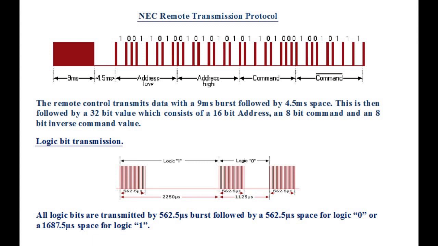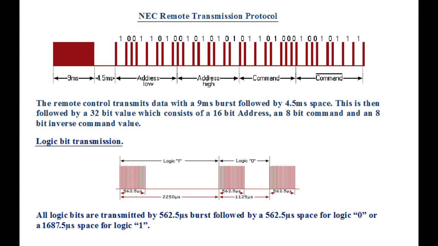Let's take a look at the transmission protocol. The data transmission begins with a 9 millisecond mark followed by a 4.5 millisecond space. This information will be used to identify the starting point at which the data will be transmitted.